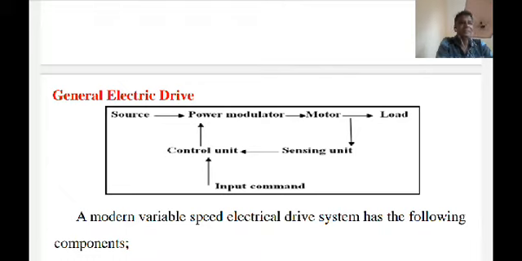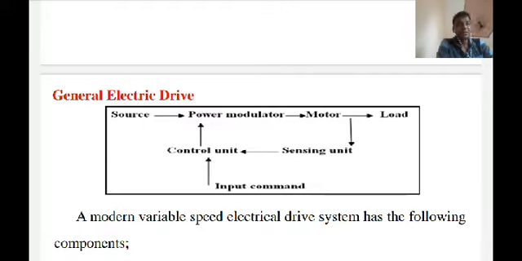Generally we see the classification of electric drives. The power modulator performs four functions, so obviously various types of power modulator are there. The first is converters, meaning controlled converters or controlled rectifiers, AC to DC converters. The second is the inverter, which converts DC to AC. Then AC voltage controllers, AC to AC converters; DC choppers, DC to DC converters; and the cycloconverter, which does frequency conversion. These are the types of power modulator.